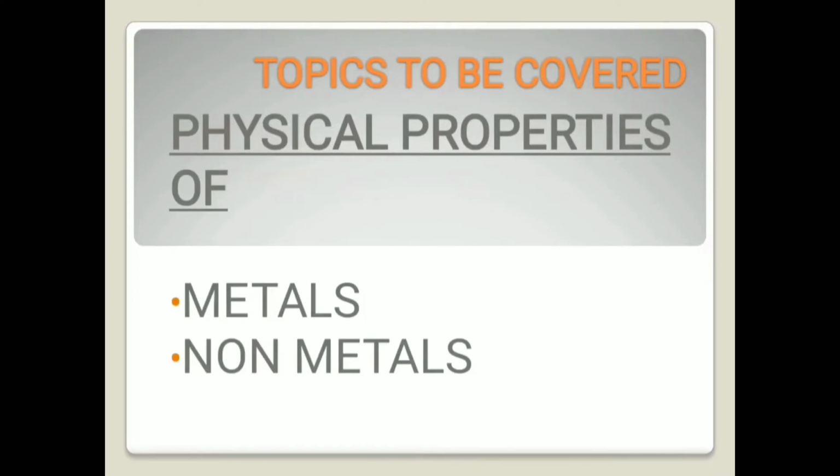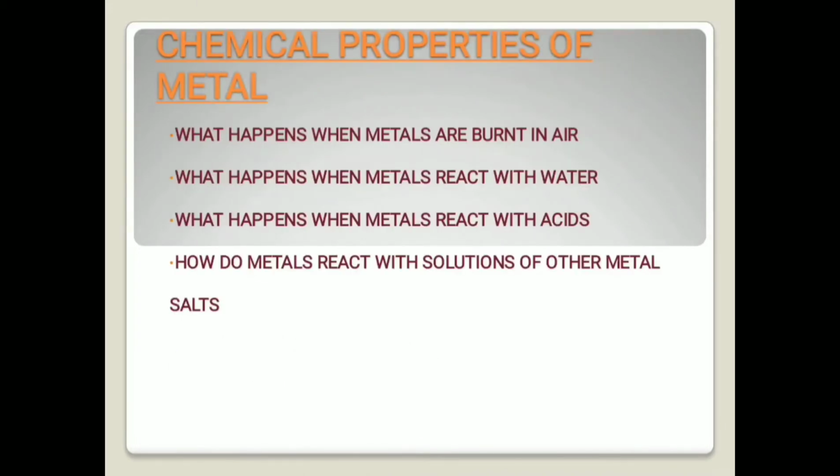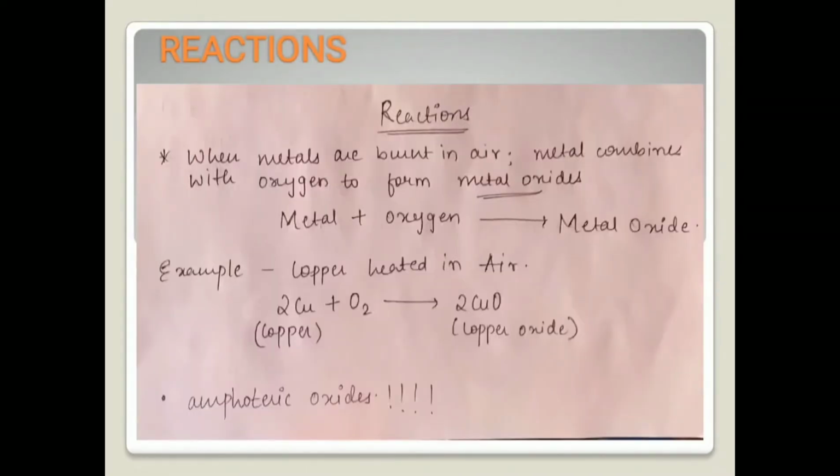Now, we are done with the physical properties of metals and non-metals. Let us move ahead to the next slide, wherein we have the chemical properties of metals listed. Let us start with the first chemical property, that is, what will actually happen when metals are burnt in air. All the chemical properties are certain reactions, and those reactions are listed here.